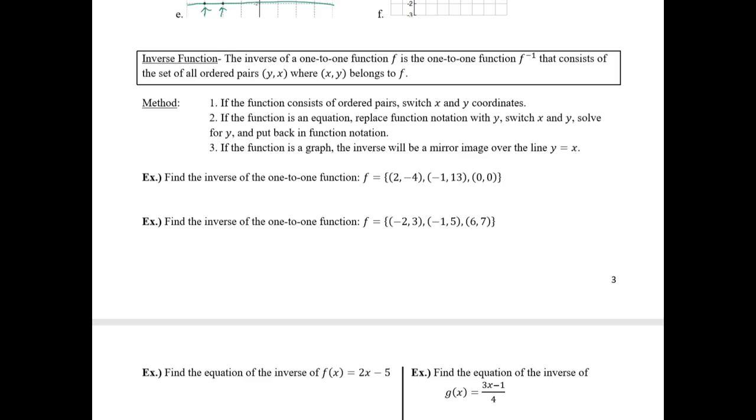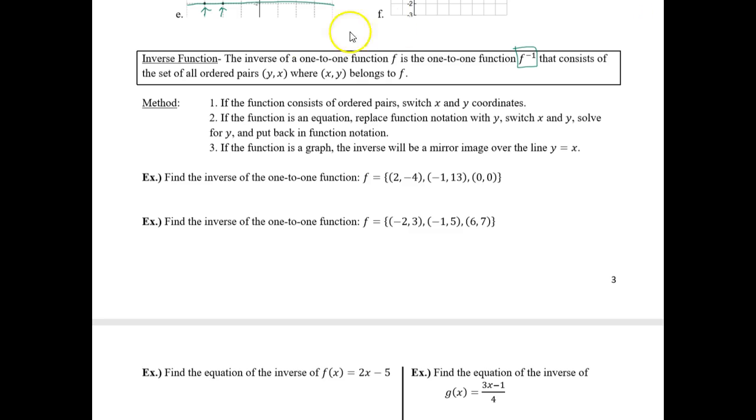Now that we've talked about whether or not a function is one-to-one, we can talk about inverse functions. So the inverse of a one-to-one function is another one-to-one function denoted with this f to the negative 1 power. Now it's not read as f to the negative 1 power, it's read as f inverse. So again, this f to the negative 1 power right here is read as f inverse.